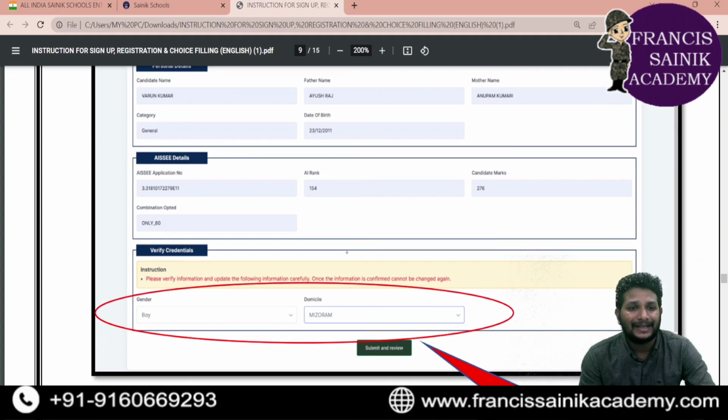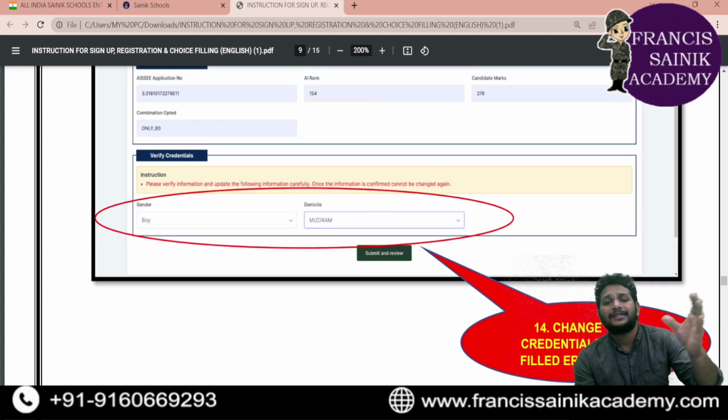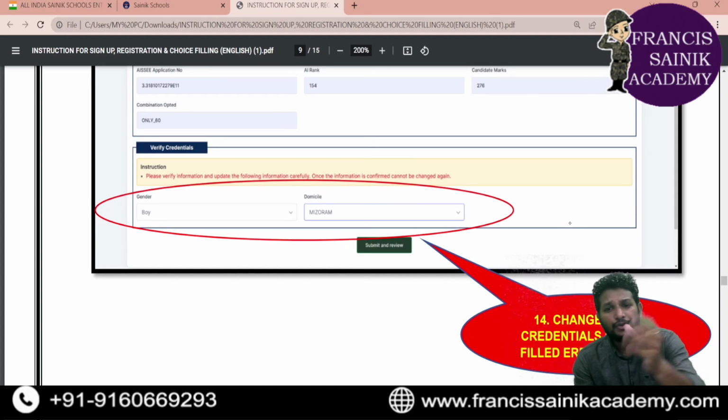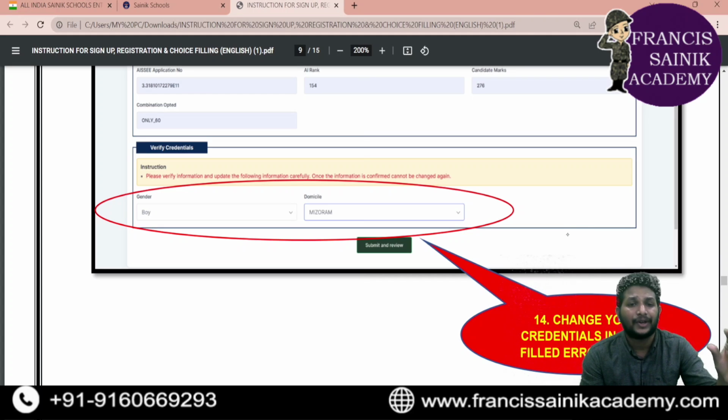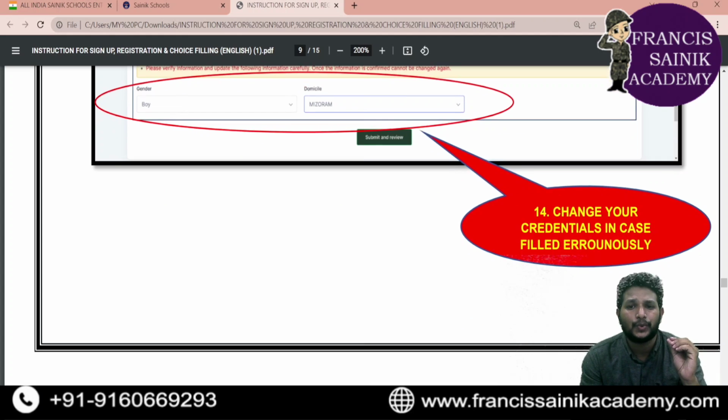Okay. And check this domicile. You need to verify these credentials clearly: the gender and the domicile. Domicile means the state which you belong to. Change if there is anything wrong in that. If there is a change in your domicile, correct it and then click submit and review.